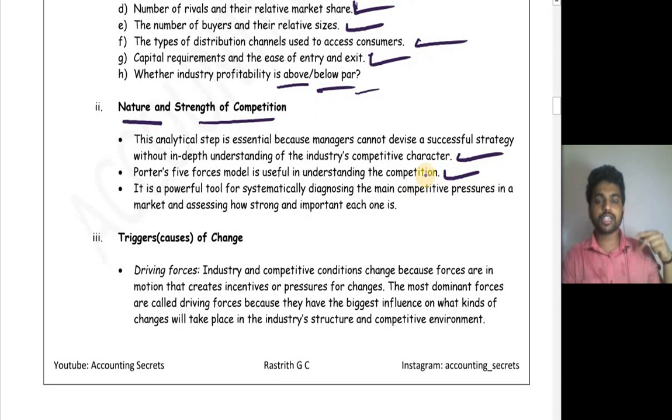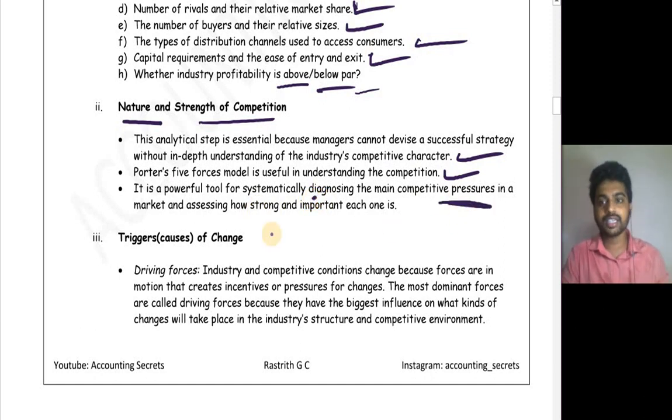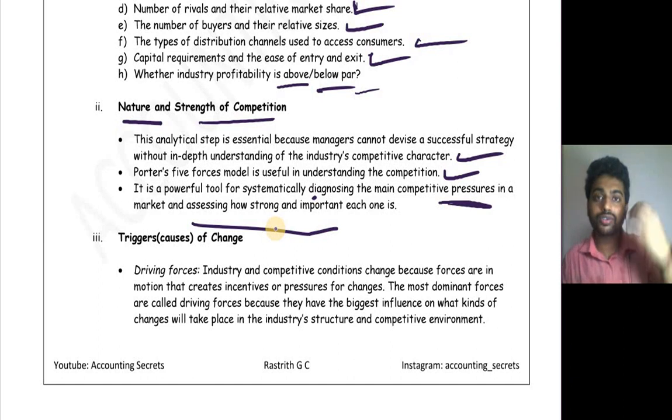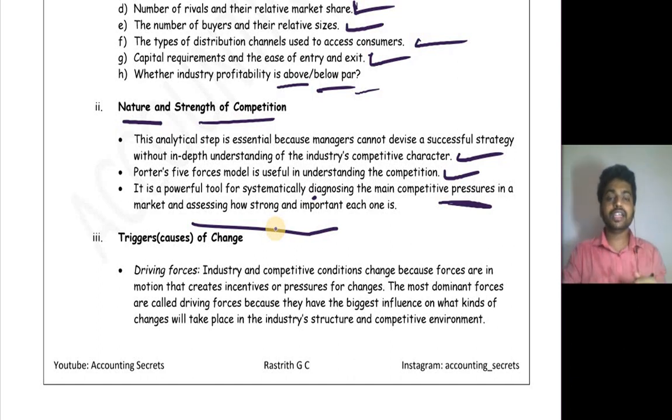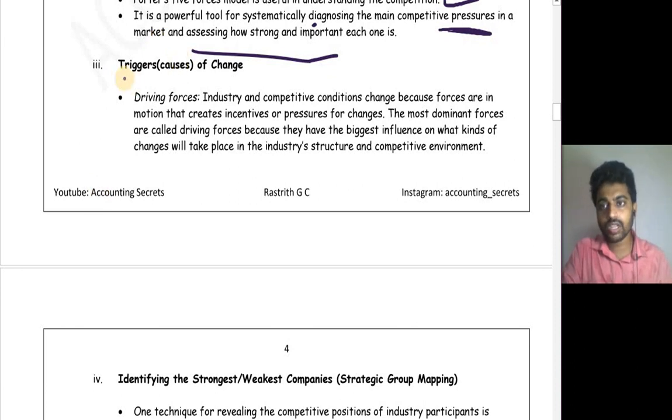This is there in chapter number 5, business level strategies. It is a powerful tool for systematically diagnosing the main competitive pressures in the market and assessing how strong and important each one is. So here what you will do, you will analyze who are your different competitors, and you will analyze their strength, and you will check why they are your strong competitors, and you will check their strengths and weaknesses. Okay. Third one is triggers of change, that is causes of change.